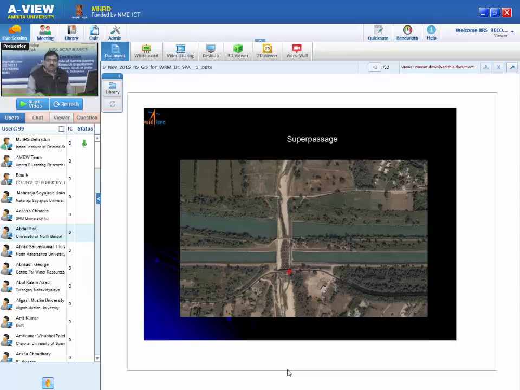But our ISRO may launch a new satellite, Cartosat 3, with a resolution of 25 centimeter. If you have 25 centimeter data, you can see how much detailed information you will have about the infrastructure mapping. Even nowadays we are monitoring the construction of the canal. What length of the canal has been constructed by the engineers can be monitored by the satellite. How many structures have been provided can again be monitored by the satellite data.